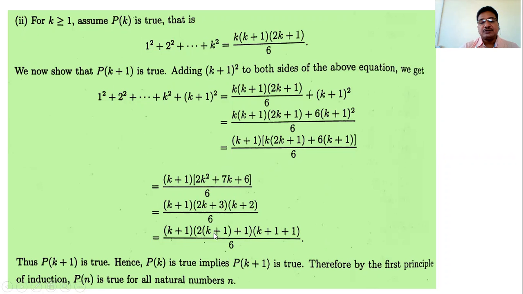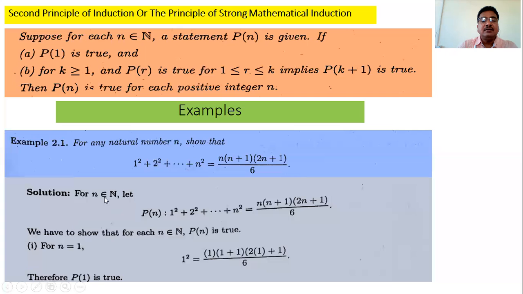This means P(k+1) is true, or P(n) is true for n equal to k+1, and therefore by the principle of mathematical induction, P(n) is true for all natural numbers n, or P(n) is true for all n belonging to N. So this is the procedure of proof by using the principle of mathematical induction.